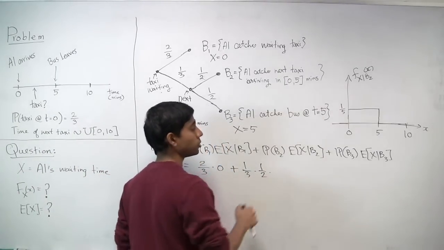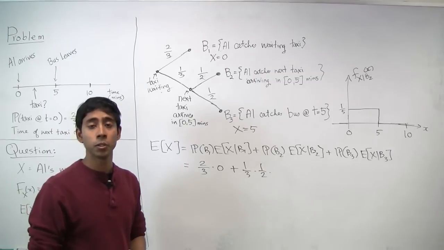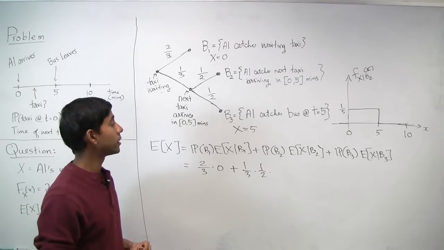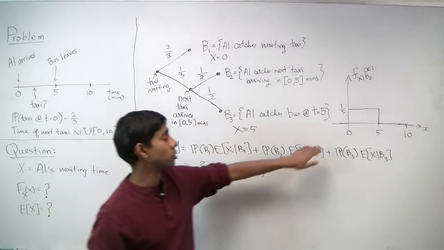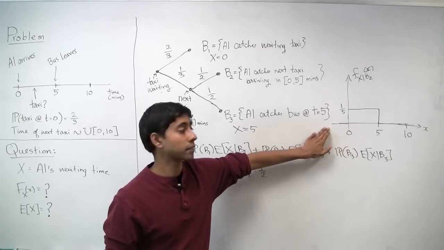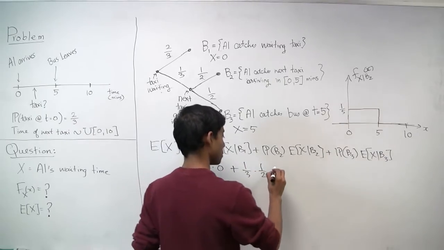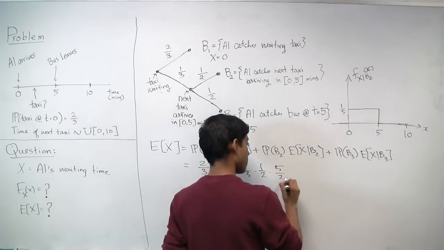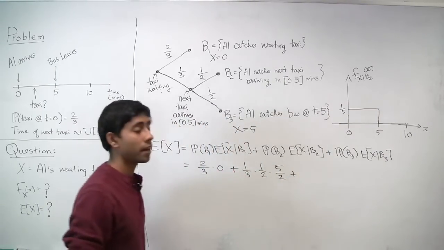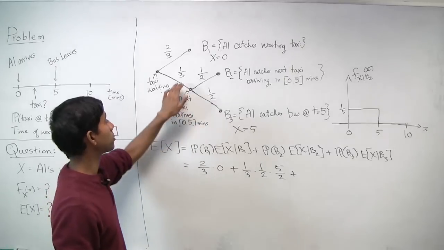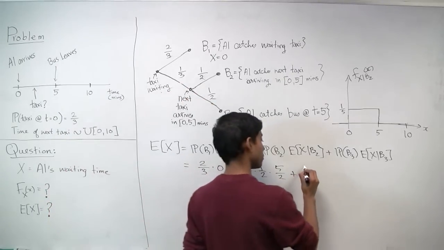And the expected value of x given B2 is going to be the expected value of this density. The expected value of this density is the midpoint between 0 and 5, and so it's going to be 5/2. And the probability of B3 is going to be 1/3 times 1/2.